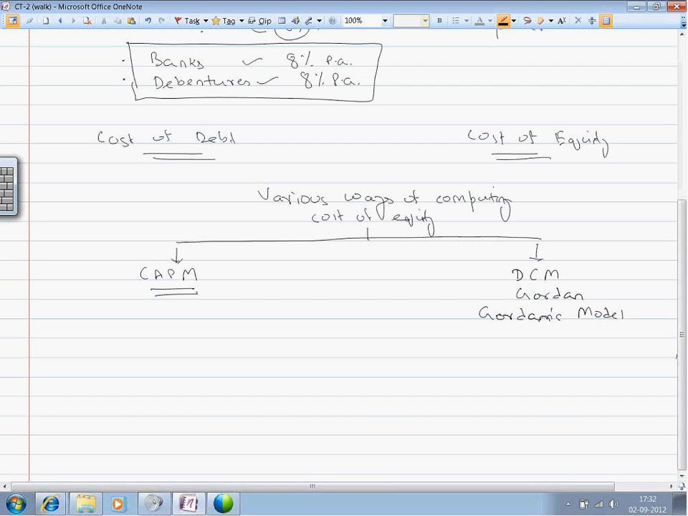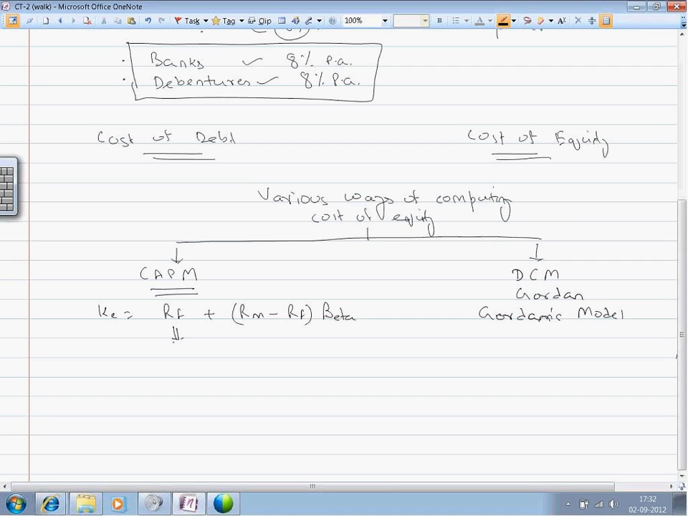Now, what does the capital asset pricing model say about how to compute the cost of equity? A simple formula: K is equal to RF plus (RM minus RF) times beta. Now, what we know is K, the cost of equity, that is the expectation an investor has for investing money into the business of the company.